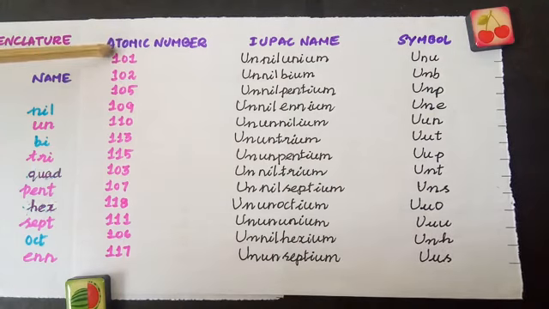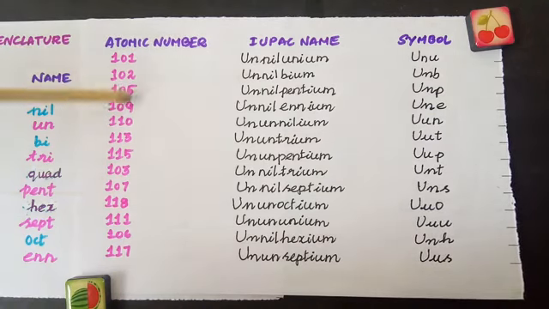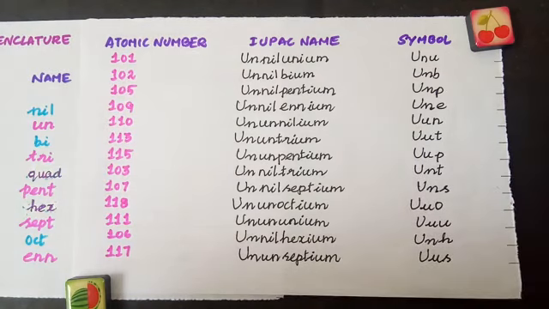You find out from 101 to 118 which atomic number is missing here. You try to name the element with IUPAC nomenclature and their symbol.